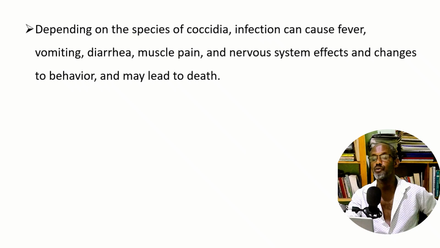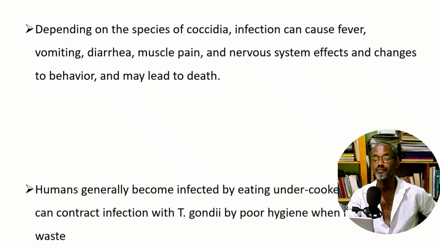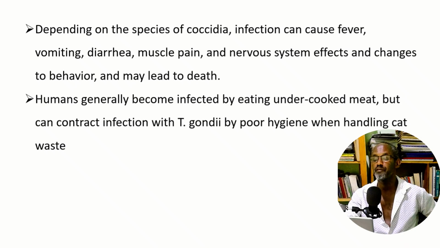Depending on the species of coccidia, infection can cause fever, vomiting, diarrhea, abdominal pain, nervous system effects, and changes to behavior, because it can also go to the nervous system and brain. It can bring about behavioral change, some sort of madness, you can call it. Humans generally become infected by eating undercooked meat, but can contract Toxoplasma gondii especially through poor hygiene when handling a cat.